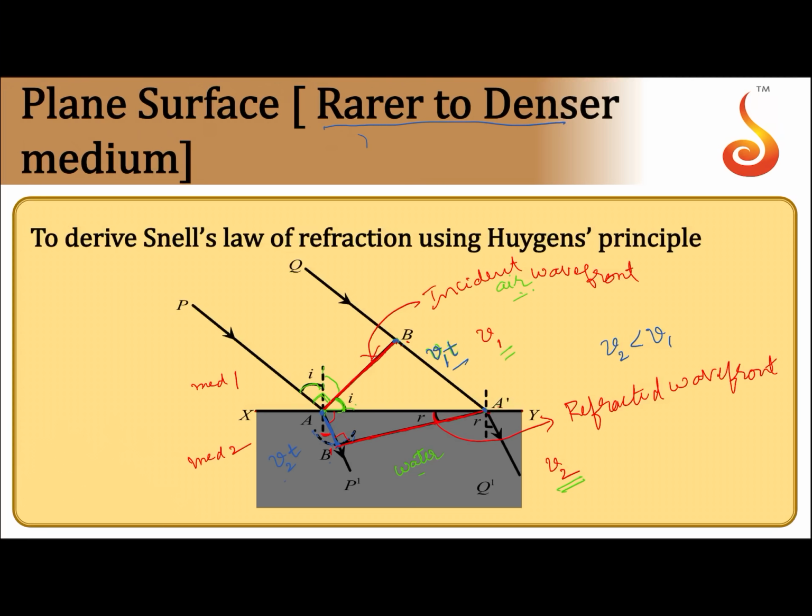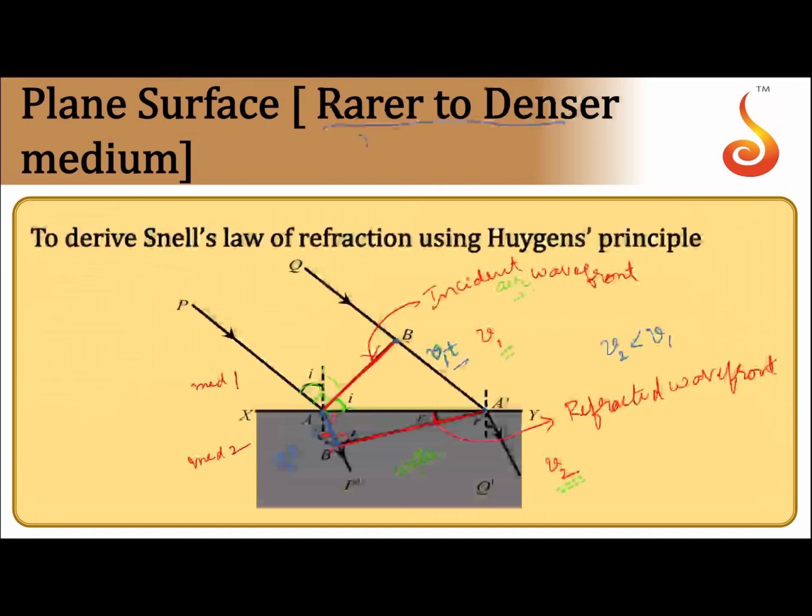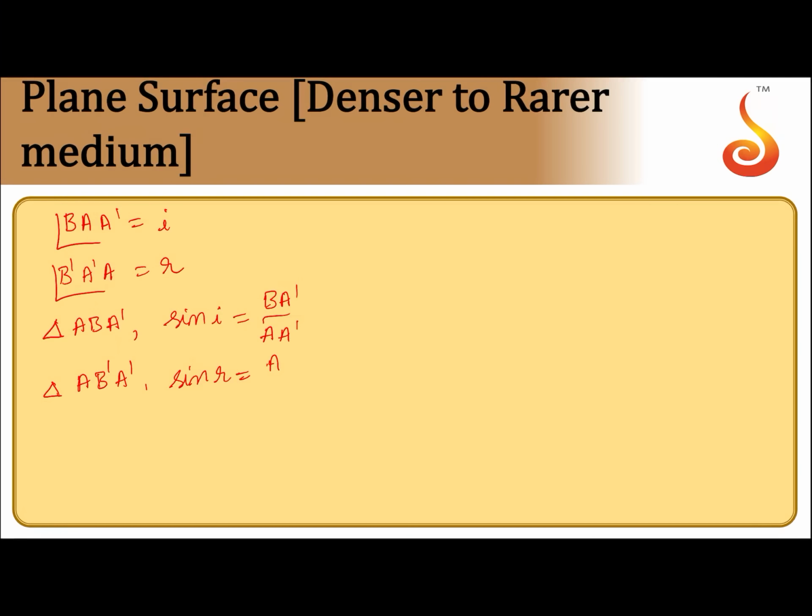Similarly, from triangle AB'A', if I take sin r, that should be equal to, see this is r, opposite is AB divided by AA'. Let us call this 1, this 2.